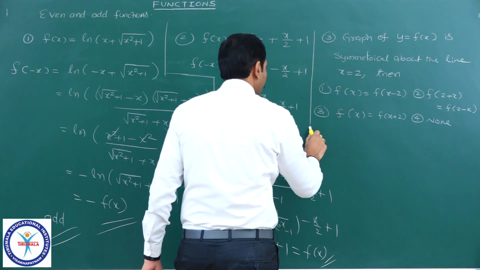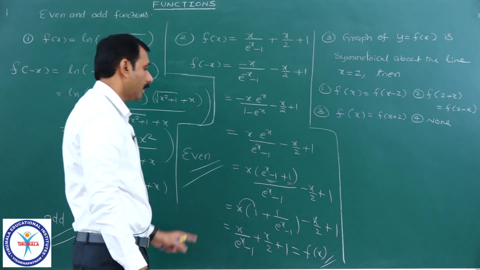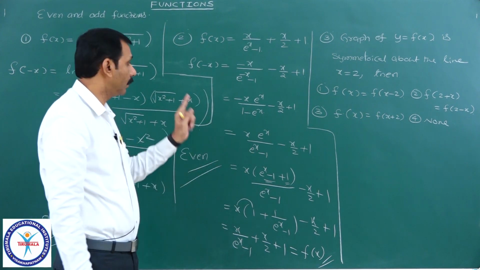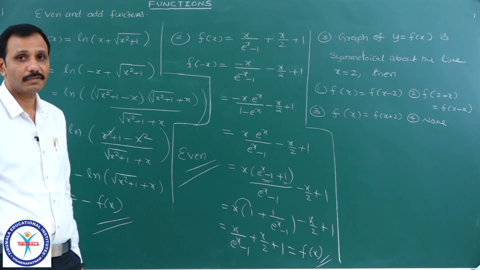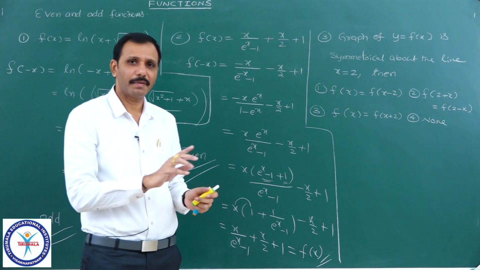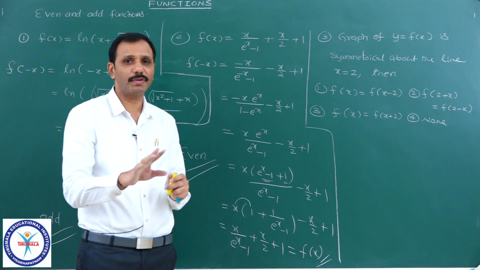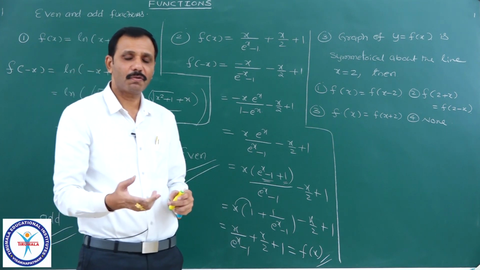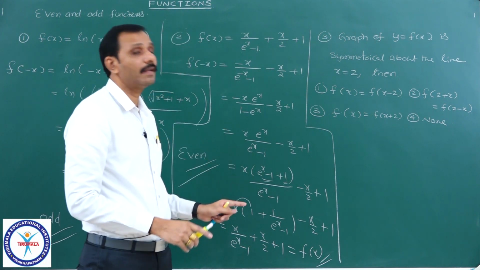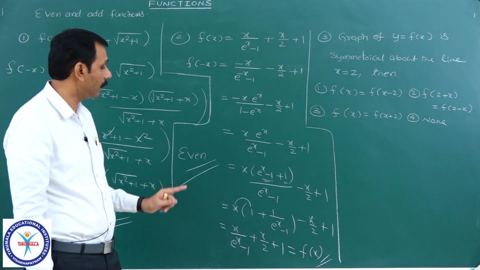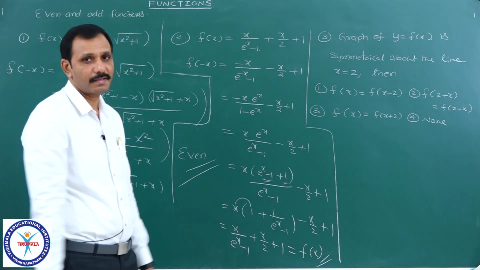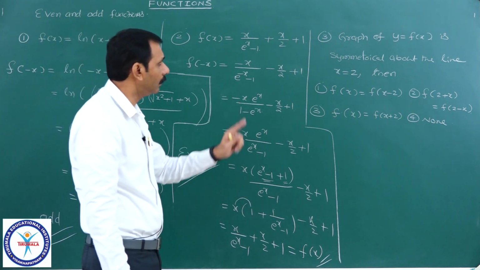If you don't simplify that, there is a possibility that you may commit a mistake. If the option neither even nor odd is there, you will go with that one. Don't do that. See all the possibilities. Definitely, in these types of competitive exams, they will not give a direct question simply, like f of x equal to sin x, whether it is even or not. Some simplifications will be there. You check all the possibilities. If finally you are not able to write it in that form, then only you can write the answer. Right.